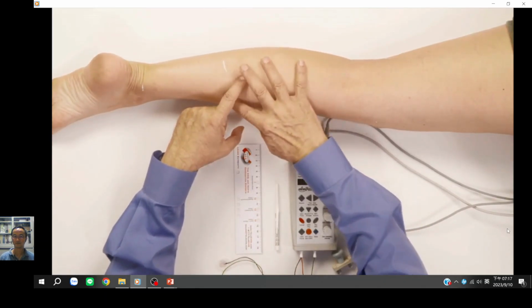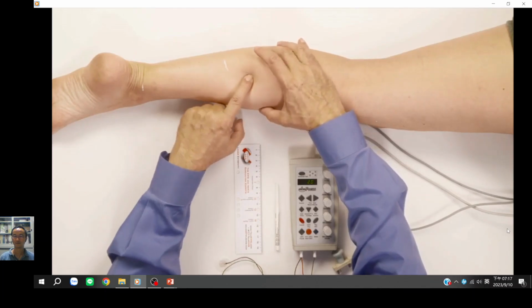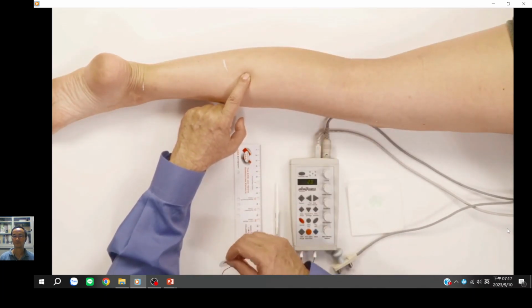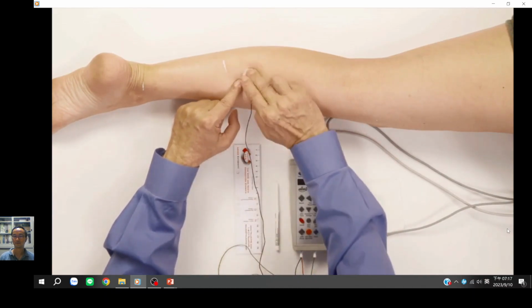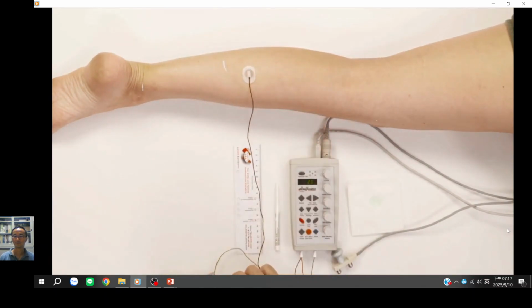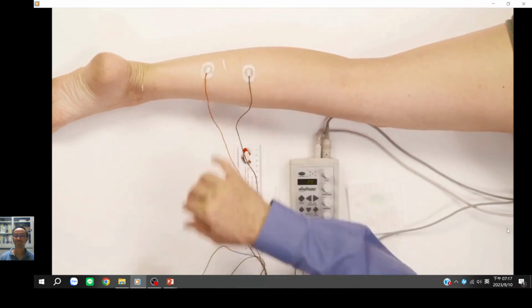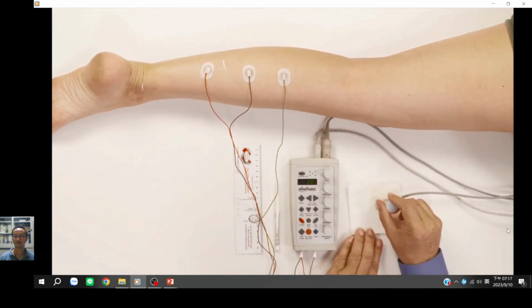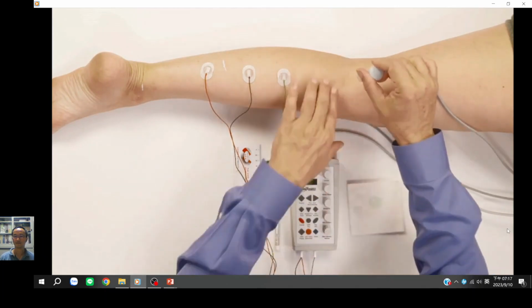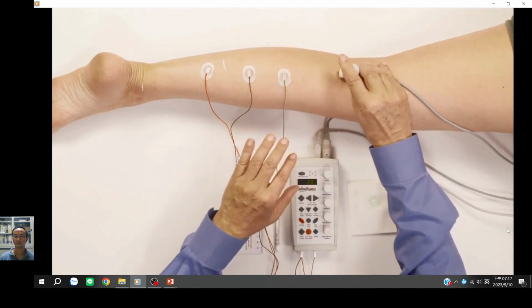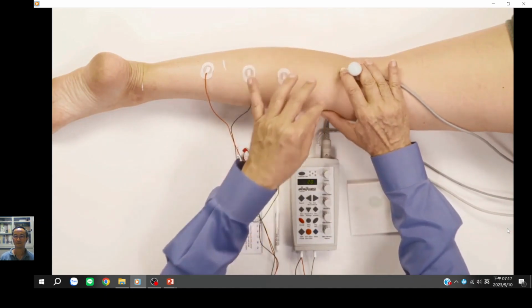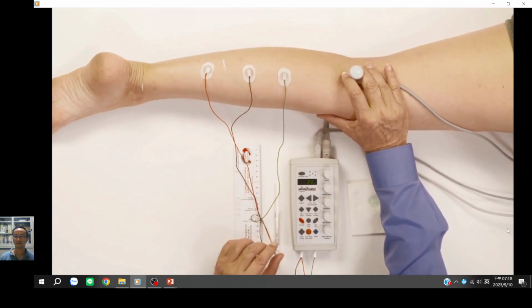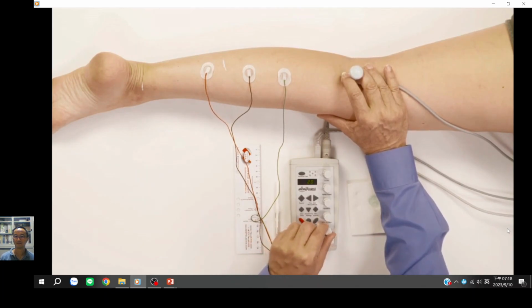which is the inverted V between the lateral and medial gastrocnemius muscle, and that's where I will put my active black electrode. And as usual, the reference electrode is going to be below it, right there. And then the green ground electrode is going to be somewhere here. And now I can put the cream, and I'm going to stimulate the tibial nerve right here at the knee. And again, these nerves are deep, so I usually have to use higher stimulation intensity. And here we go. I'm going to start.